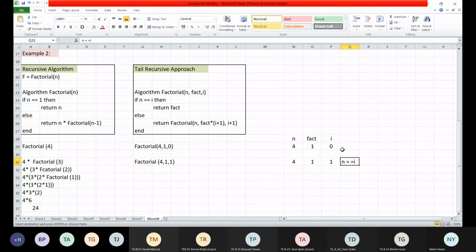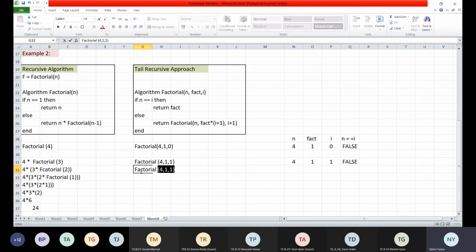N equal to what is this? I. So this will become false. N is not equal to I. Again here also it will become false. Correct. So now in the next iteration, once it is false, what do I have to do? I have to go to the next statement, the else statement. So return factorial(n, fact into I plus 1, I plus 1). So what will I have?